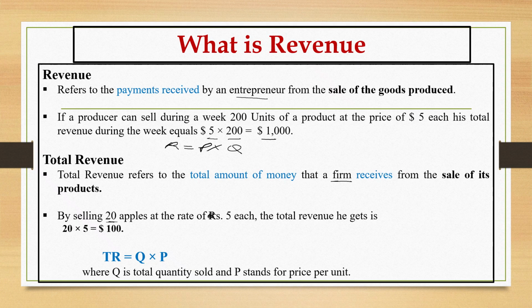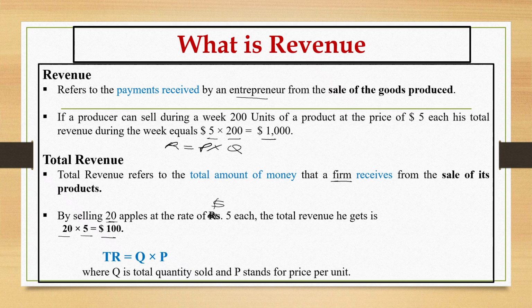So you are selling 20 apples at the rate of $5 each. So the total revenue that the business will get is 20 multiplied by 5. 20 is the quantity and 5 is the price. So 20 multiplied by 5, the revenue which will be received by the business is $100.